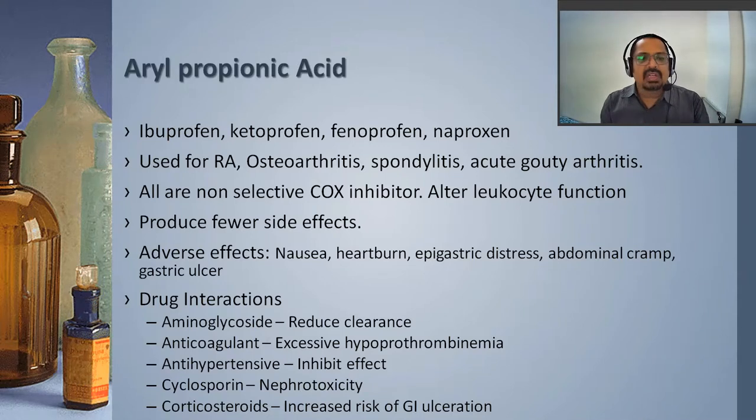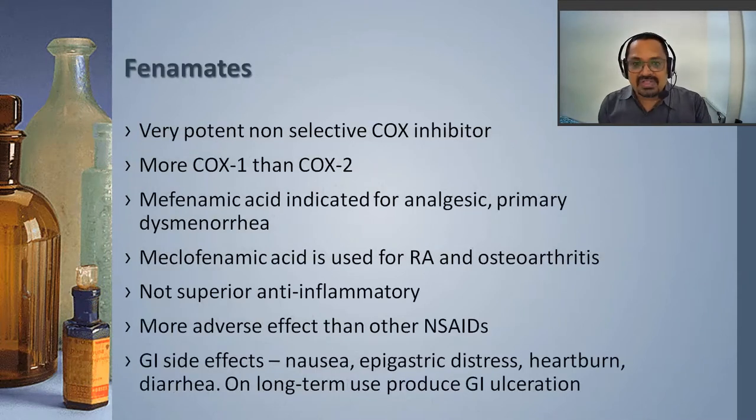Next are the fenamates. Mefenamic acid is a typical drug, a very potent non-selective COX inhibitor, more a COX-1 inhibitor than a COX-2 inhibitor, and therefore it is more indicated as an analgesic rather than an anti-inflammatory or antipyretic. The analgesic property is greater, and it is very well used primarily in dysmenorrhea. It is also used in rheumatoid arthritis and osteoarthritis.